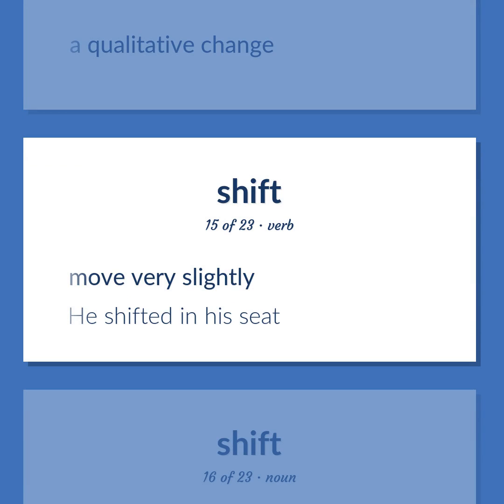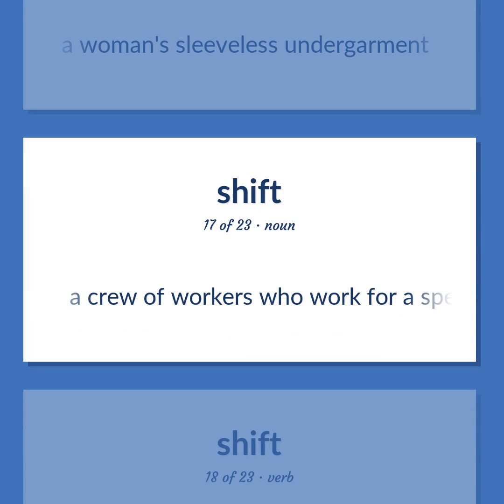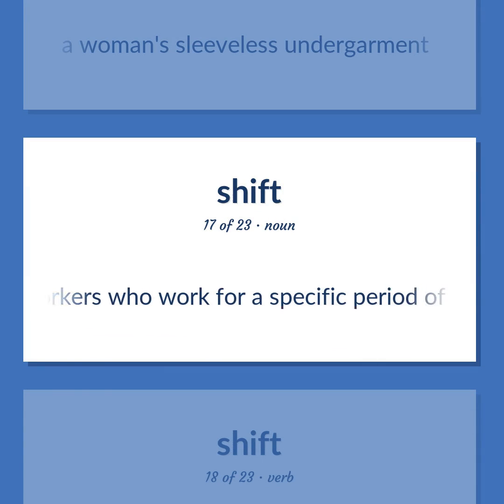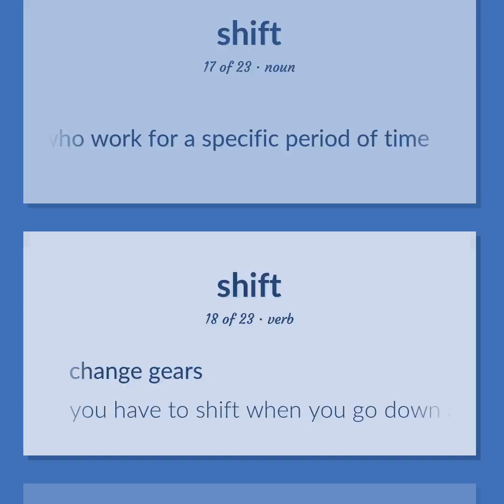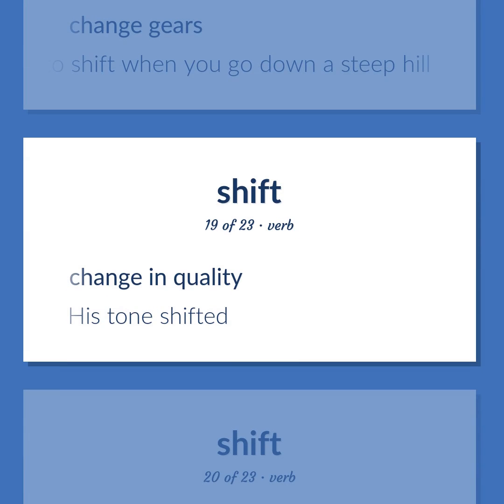Move very slightly. He shifted in his seat. A woman's sleeveless undergarment. A crew of workers who work for a specific period of time. Change gears. You have to shift when you go down a steep hill. Change in quality. His tone shifted.